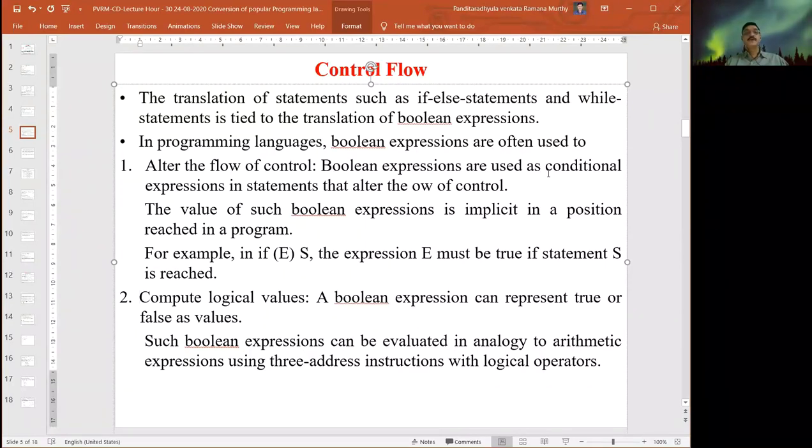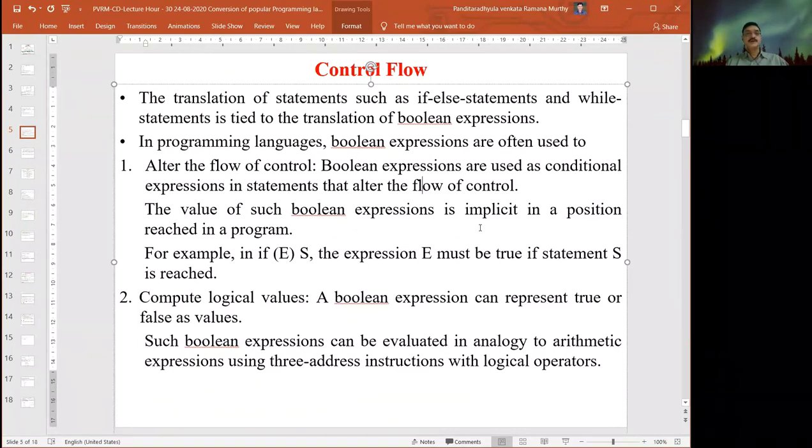Be careful. The Boolean expressions are used as conditional expressions in statements that alter the flow of control. The value of such Boolean expressions is implicit in a position reached in the program.